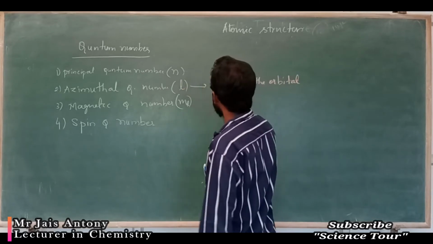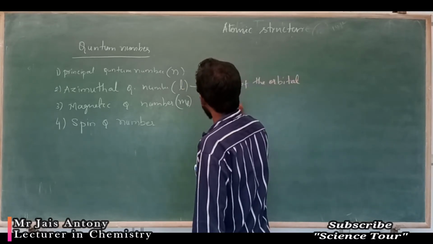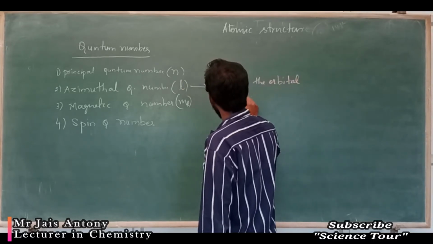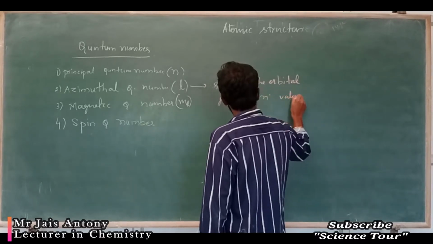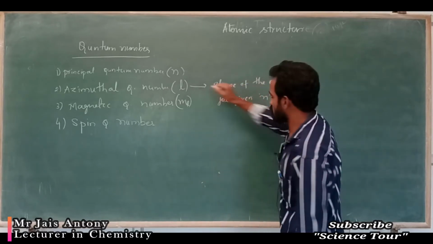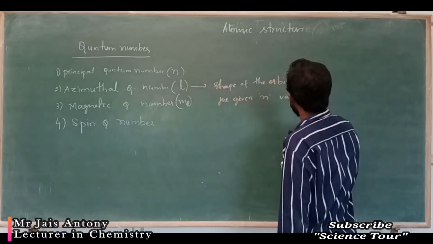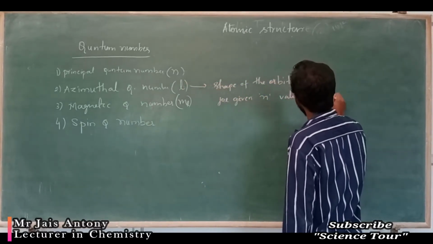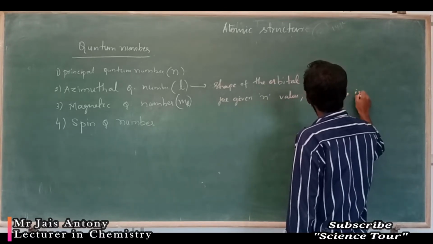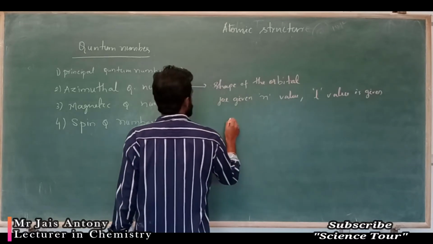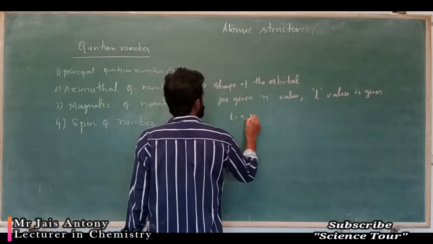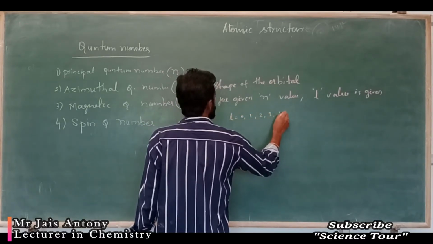For a given n value, meaning principal quantum number n value, the L value is given. L value is nothing but the azimuthal quantum number. L is equal to 0, 1, 2, 3, 4, like this.